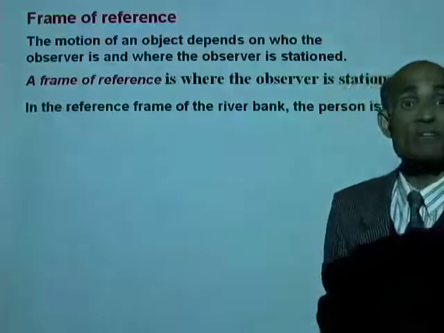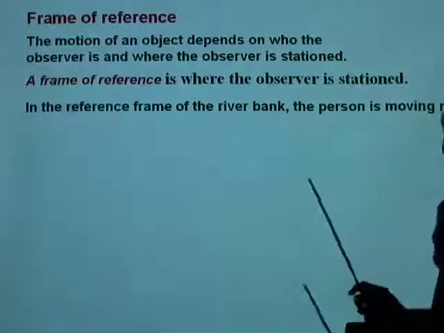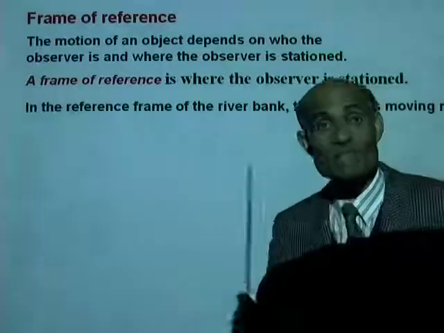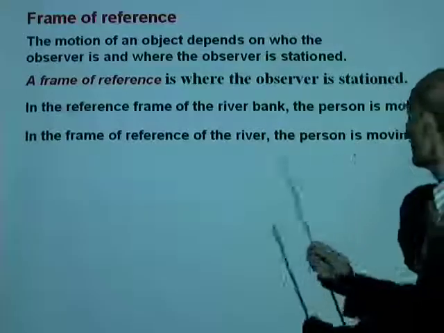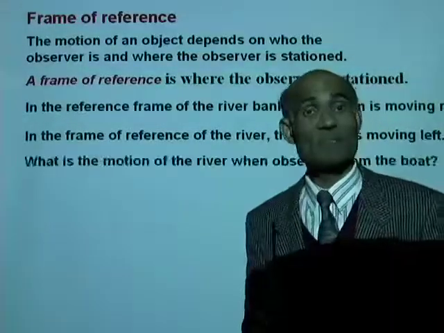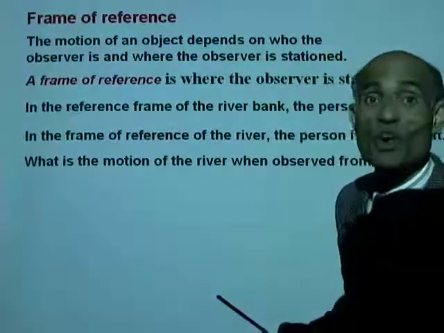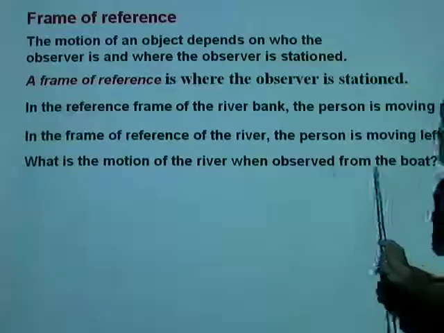In the frame of reference of the river bank, the person is moving to the right. In the frame of reference of the river, the person is moving to the left. Now, what is the motion of the river when observed from the boat?